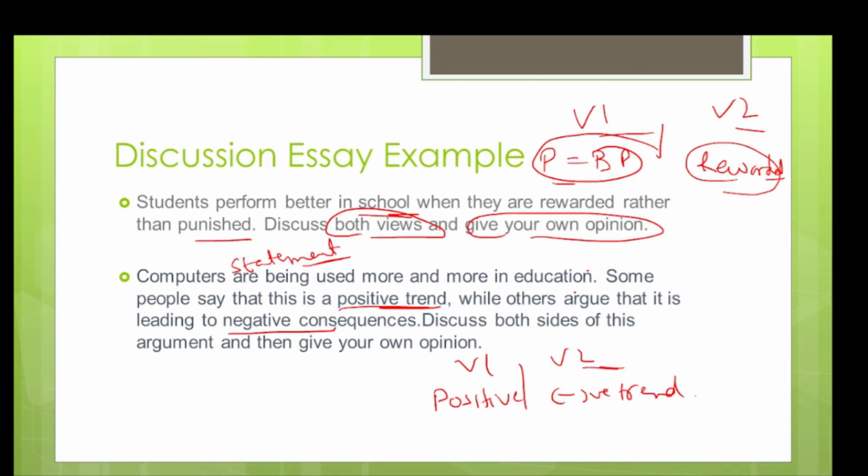In the second body paragraph, you will write what the negatives are, and in the third body paragraph, you can write which side you agree with and why. So first you are discussing both opinions, and then you are giving your own opinion. This question will always come like this: discuss both sides of this argument and then give your opinion.